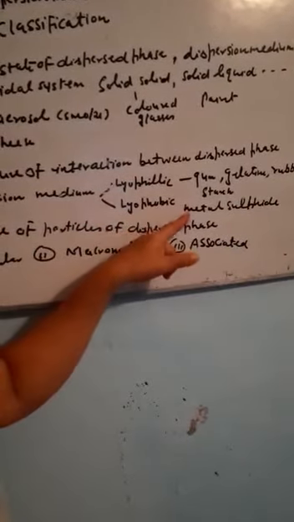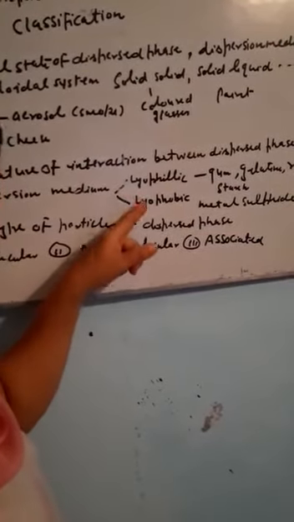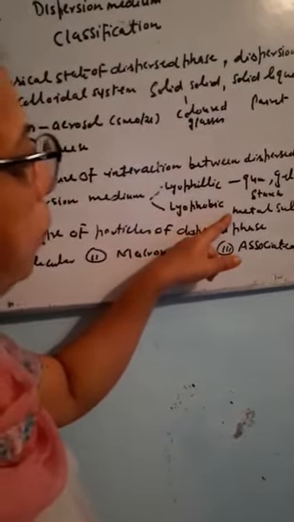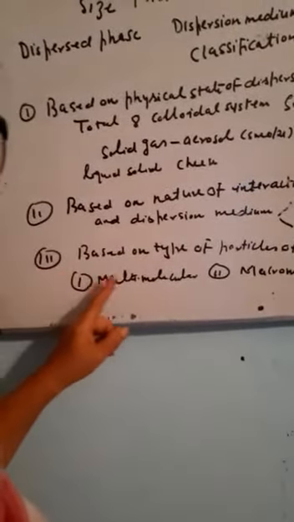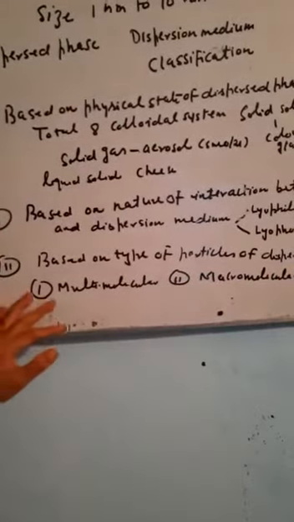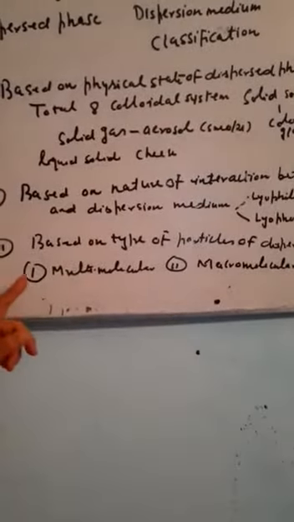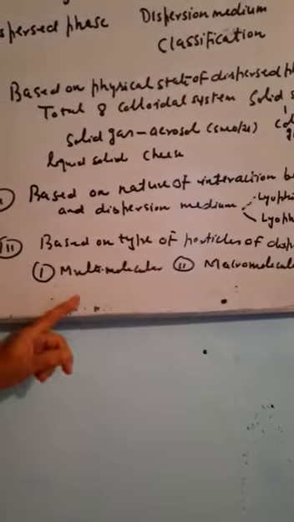The lyophobic sols are those which are prepared by some special method. These are some metals, metal sulfides. I will later on tell you the methods for the preparation of lyophobic sols. The third classification is based on the type of particle of the dispersed phase. These are of three types: multimolecular, macromolecular, associated. First, I will tell you about multimolecular sols or colloids.